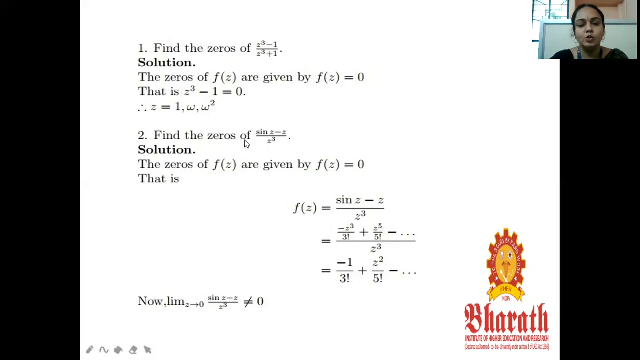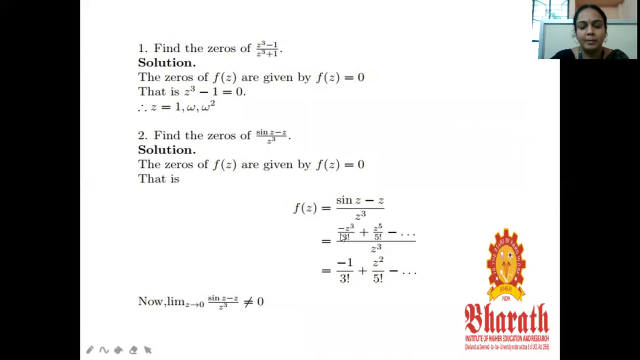Second, find the zeros of (sine z minus z) by z cube. The zeros of f of z are given by f of z equal to 0. So f of z equals (sine z minus z) by z cube. By the expansion of sine z, which is z minus z cube by 3 factorial plus z power 5 by 5 factorial minus etc., the z and minus z get cancelled.